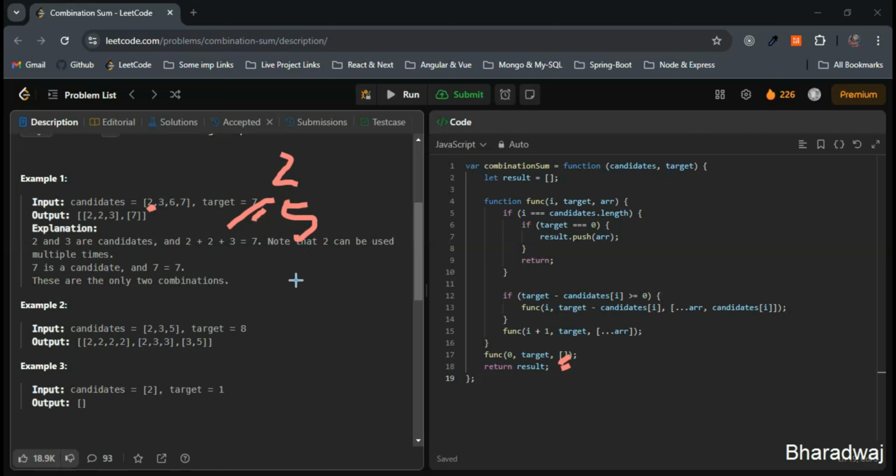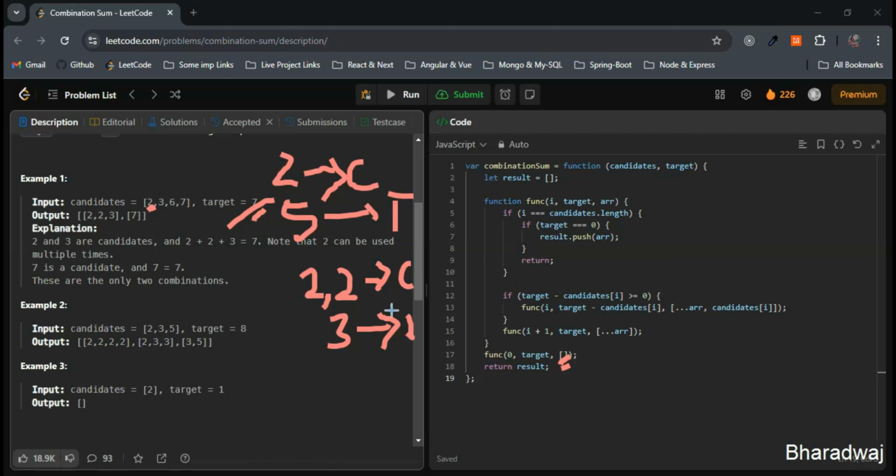Then step 2, what we are doing, we are including another 2 now. So the new combination will be 2, 2, and the target will be 5. The previous target was 5. This one was previous target, and this one was new combination. Here the new combination is 2, 2, and the new target is nothing but 5 minus 2, nothing but 3. 5 target minus the next element we have included is 2, nothing but 3. This is going to be target.